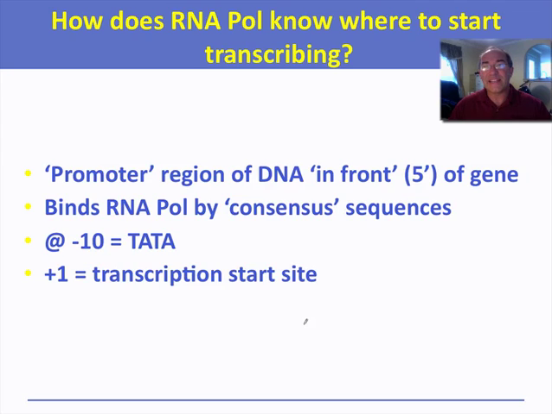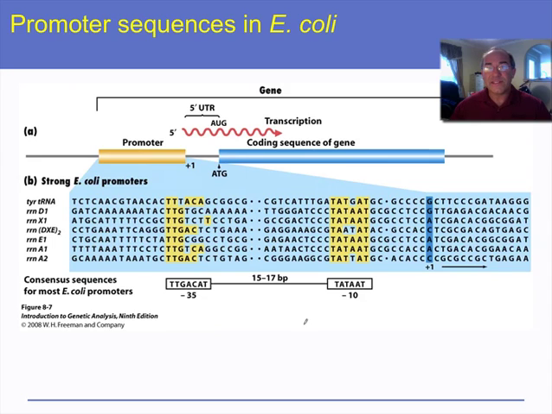Let's look a little bit again at this initiation. The RNA polymerase binds the promoter at a consensus sequence. A consensus sequence is one that is common between all kinds of examples of different genes. And if we look at this diagram, here we have a series of 7 different promoters, 7 different genes from E. coli. This area over here on the right, this is the +1. This is the start of the gene. The gene is here to the right-hand side. All this to the left-hand side is called the promoter.